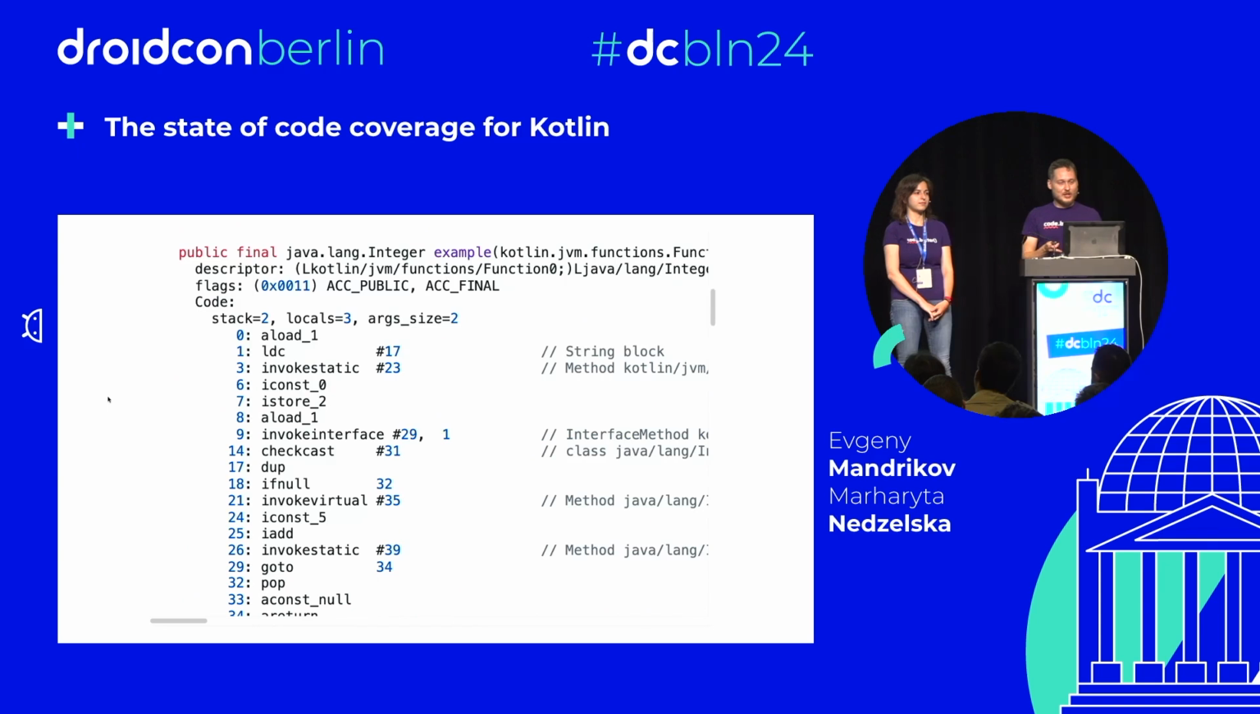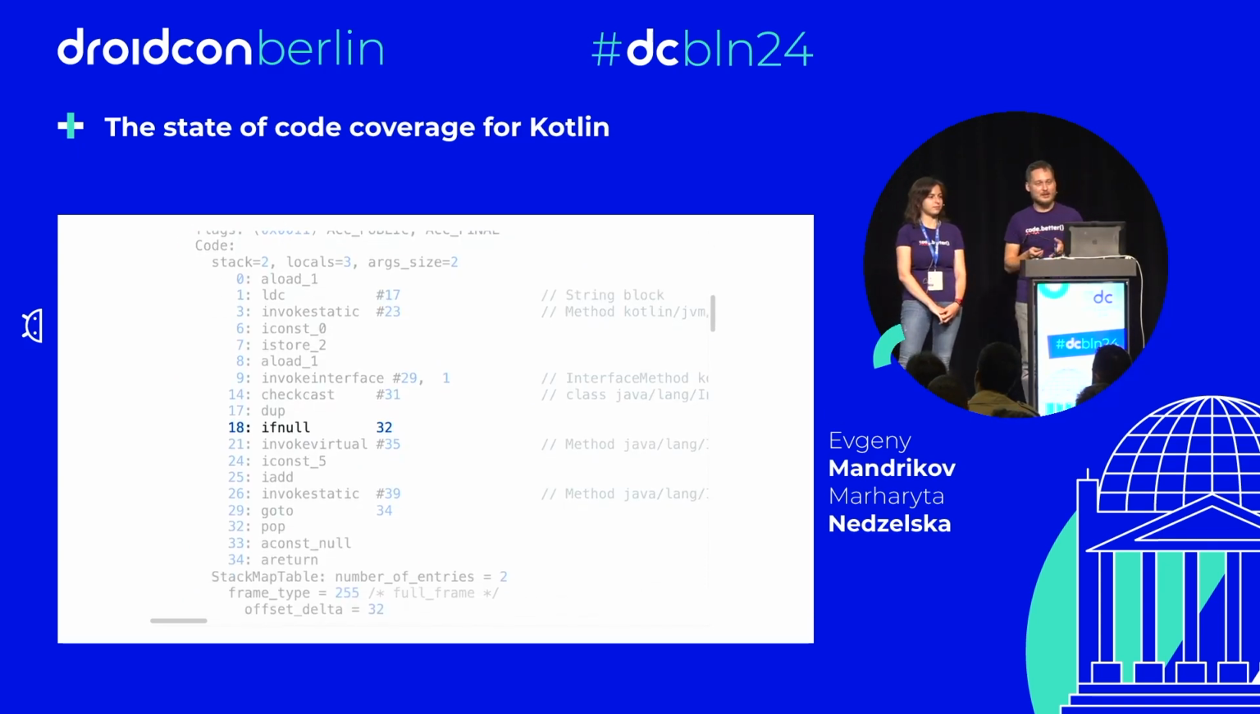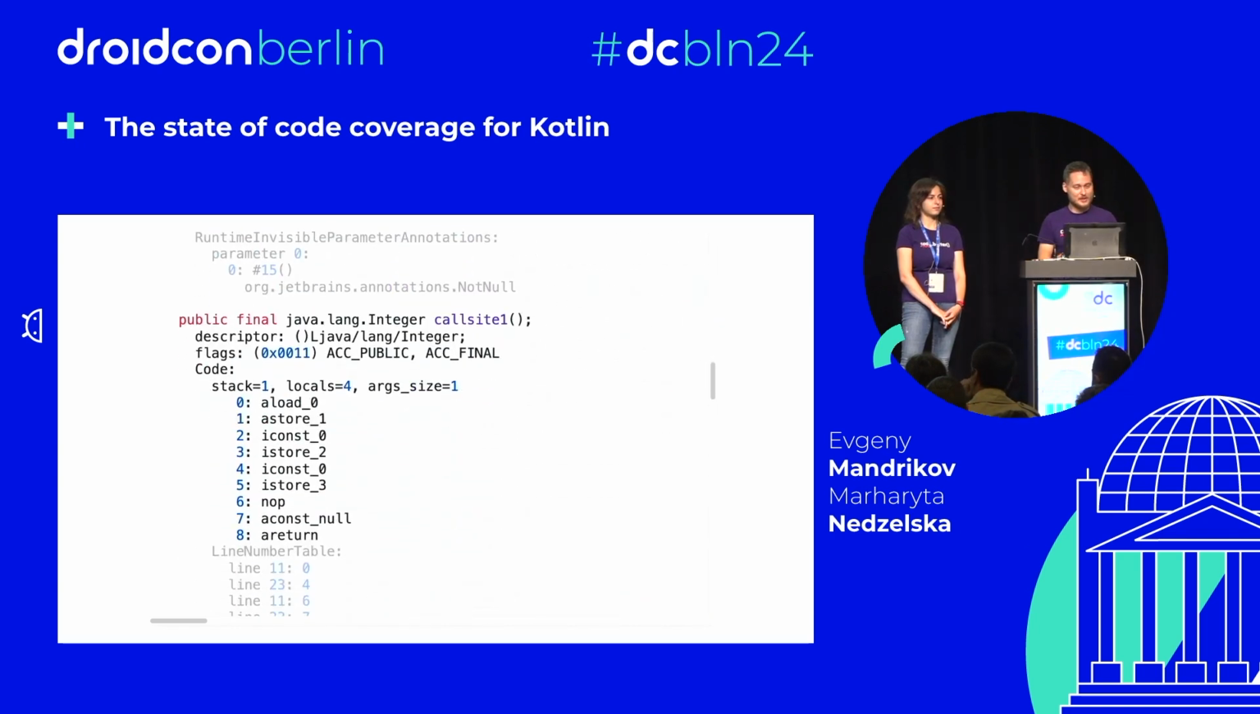Here is our original inline function. As you can see, here is a null check. It exists here in the original. Now let's look at the first call site where it was inlined. As you could see, there is no null check at all.